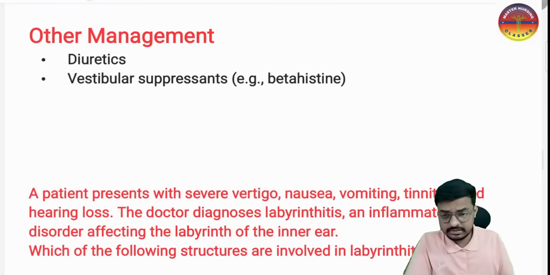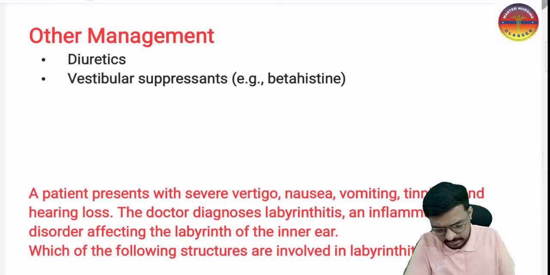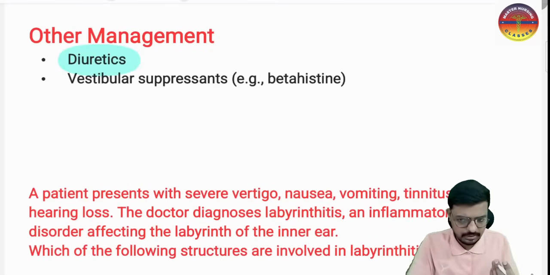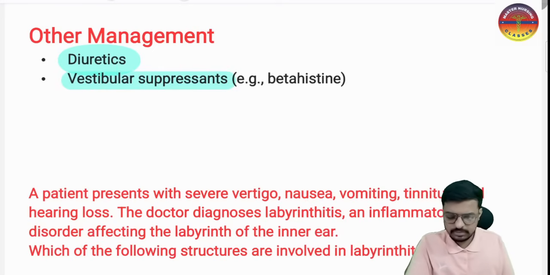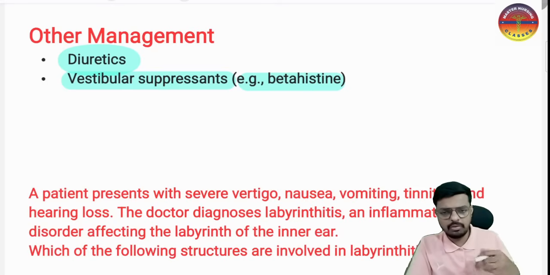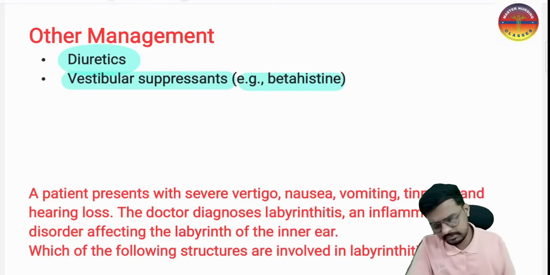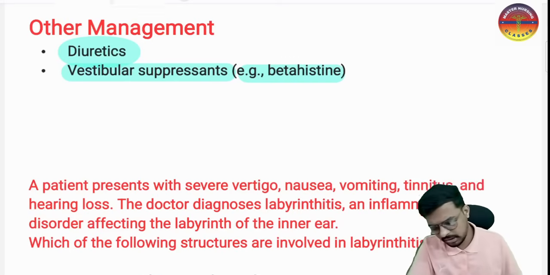So yes, here is another management. We can use diuretics also for removing the fluid which was accumulated in our endolymphatic membranous labyrinth. So in that one fluid is accumulated, and we want to remove it, so we give diuretics also. And some vestibular suppressants, that is betahistine, also will be given. In order to reduce symptoms like vertigo and tinnitus, we will give the vestibular suppressants also. Okay, yes sir.